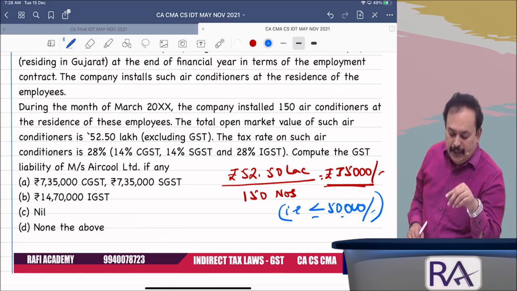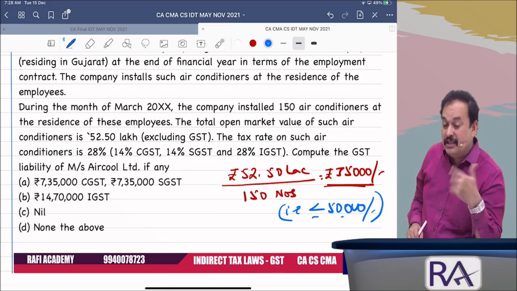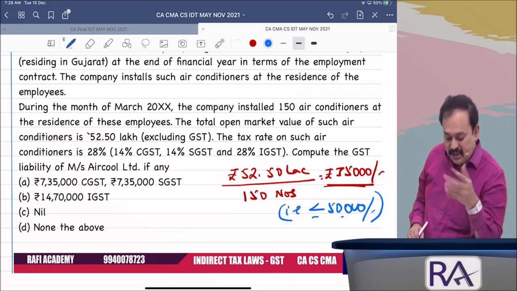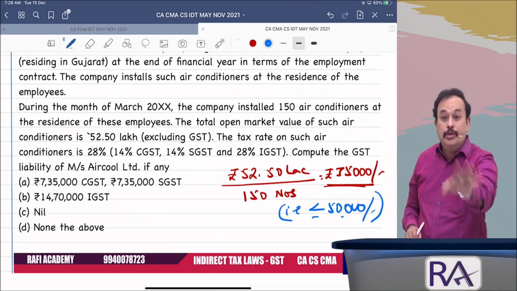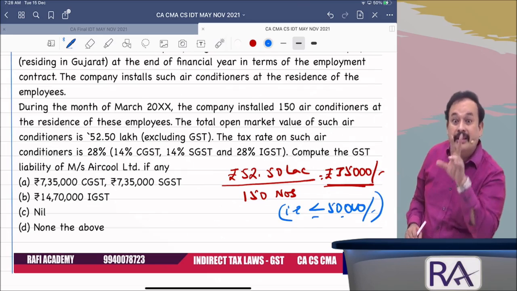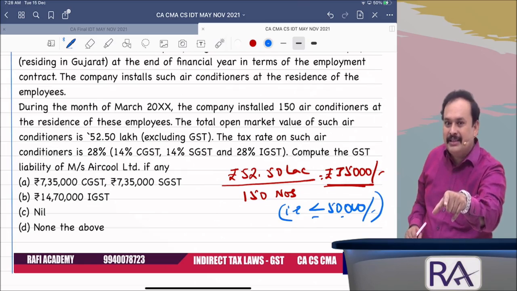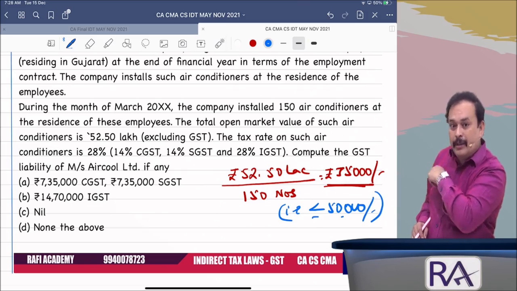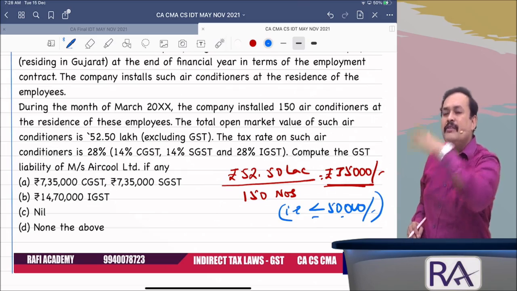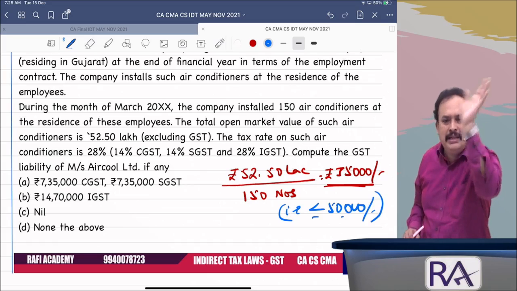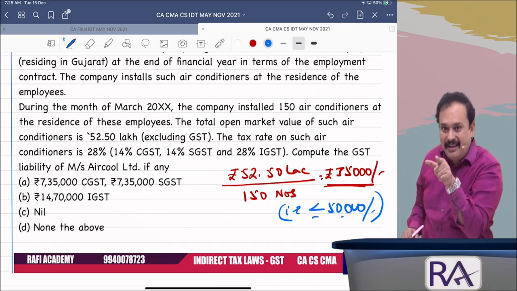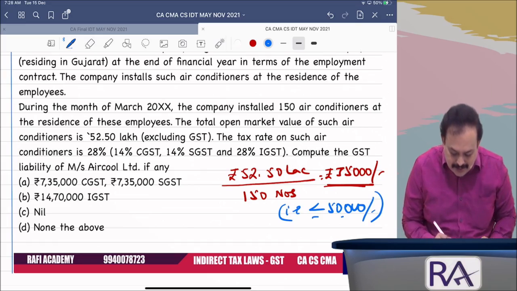Therefore, here the GST amount is nil, you have to say. Don't say none of the above. Nil is the right approach. Understand? Here nil is there. None of the above means nothing will be coming to the picture. What is given is entirely incorrect. But nil is there. So the answer here is C. C is the right answer for the given case.